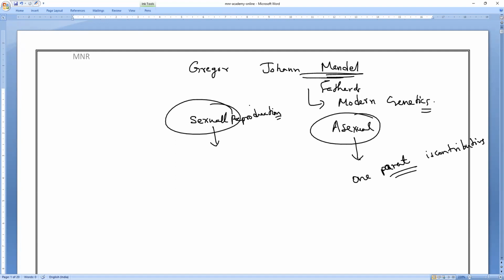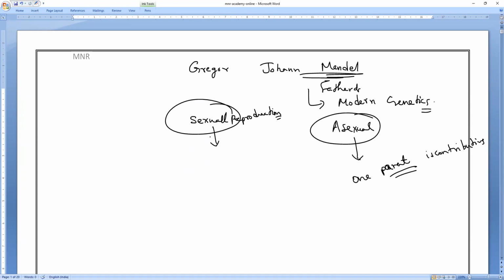Any variations acquired by individuals through reproduction are passed on to the next generation.